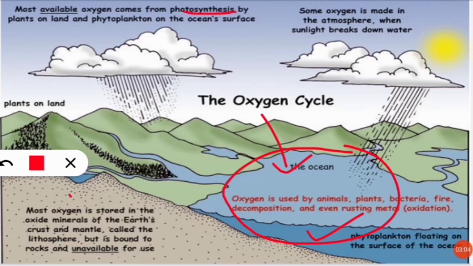Next is most of the oxygen is also stored in the earth oxide minerals. So in earth crust and mantle, they are formed in the oxide form, but it is bound to rocks. So they are trapped in rocks. That's why they are unavailable for use. So the organisms present in the lithosphere can't use this kind of oxygen, that is oxide of oxygen, present in the crust and mantle of earth.